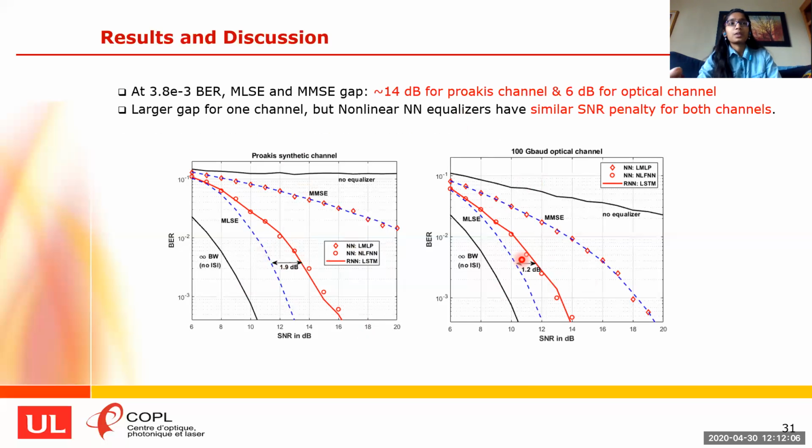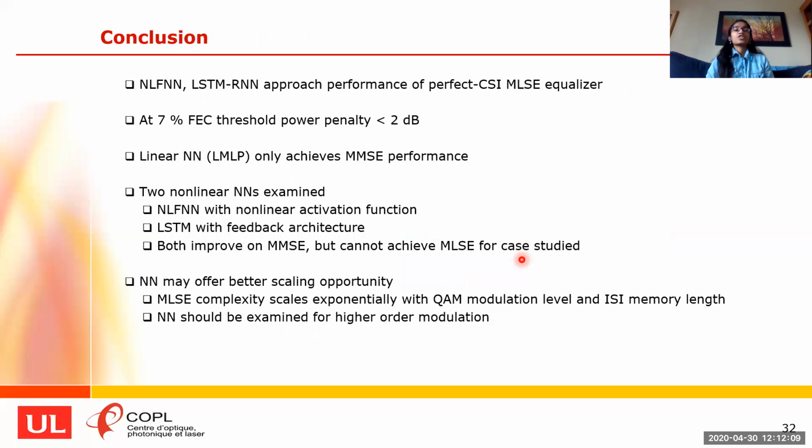Moving on to our last concluding section, we have introduced and presented two neural network architectures, NLFLN and LSTM-RNN. These two nonlinear neural nets approach the perfect CSI MLSE equalizer. At 7% FEC threshold, they have less than 2 dB power penalty. And in contrast, we have also examined the linear neural net that achieves only MMSE performance. The two nonlinear neural nets have different features. One, NLFLN, is in terms of nonlinear activation function, and LSTM in terms of feedback architecture. Both have a significant improvement over MMSE but couldn't achieve MLSE performance.